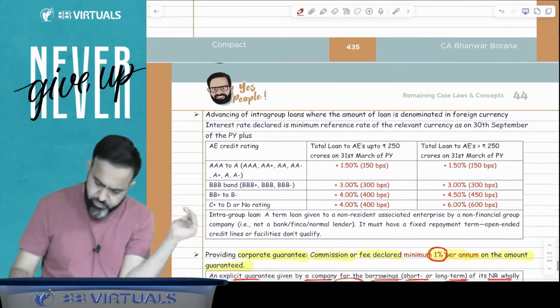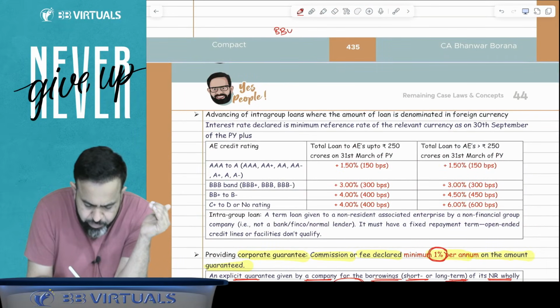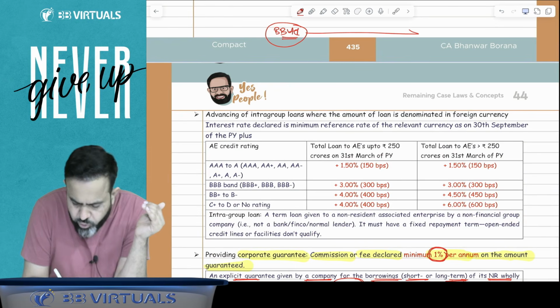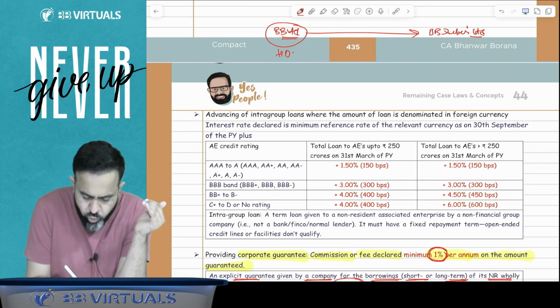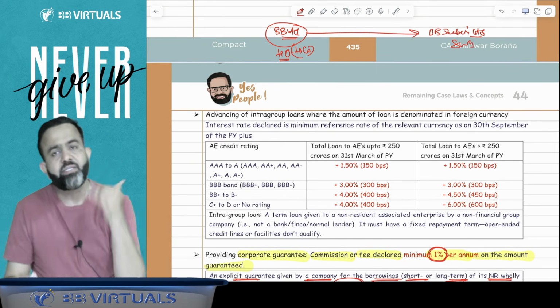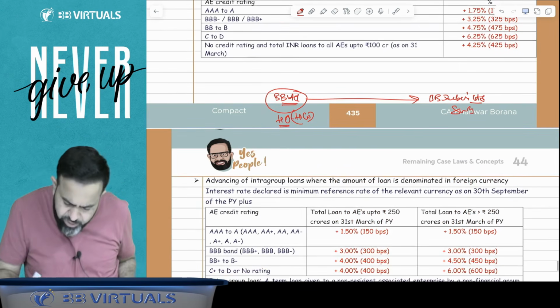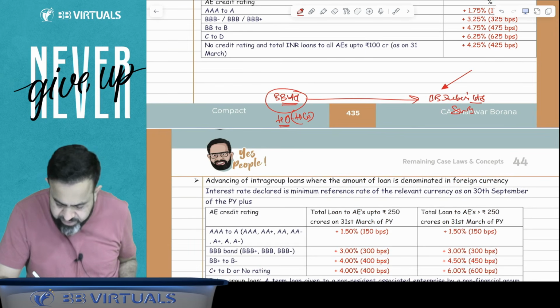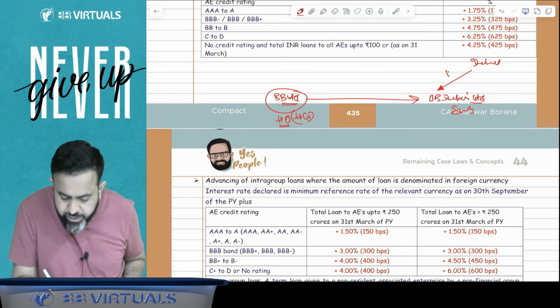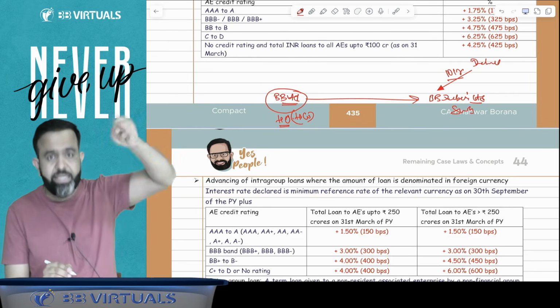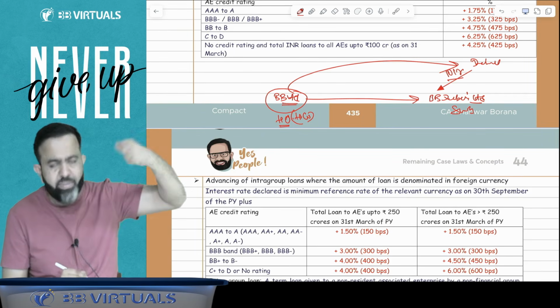For example, suppose in India there is one company, BB Limited. In Dubai also we have one company, BB Dubai Limited. BB Limited India is the holding company, and BB Dubai is a subsidiary company. Now suppose BB Dubai Limited took a loan from a Dubai bank, suppose a 10 crore rupees loan, and we guaranteed it. A total 10 crore guarantee is given by BB Limited.